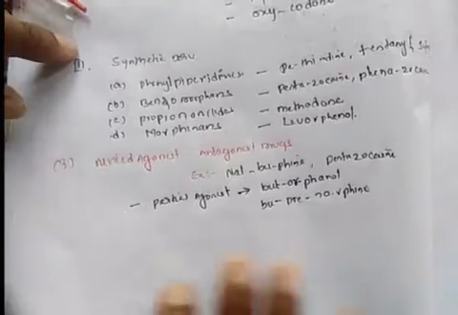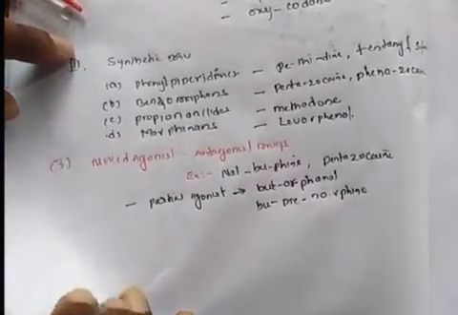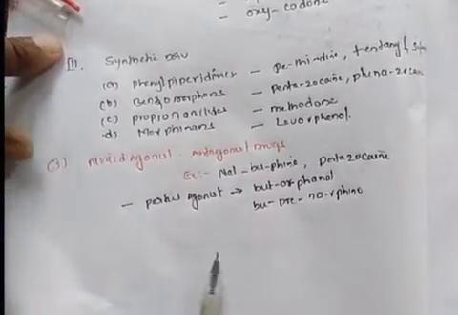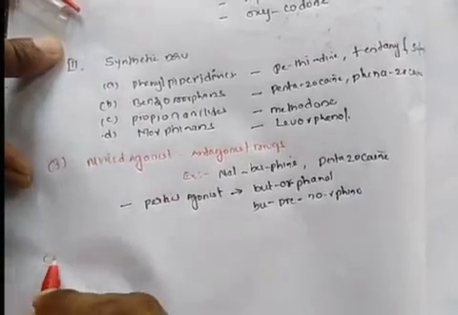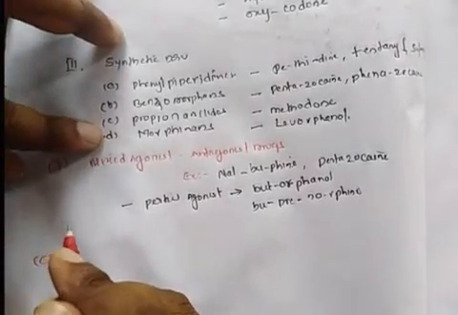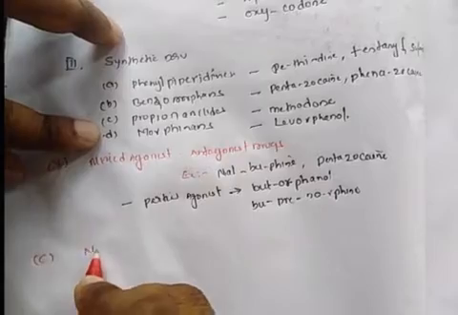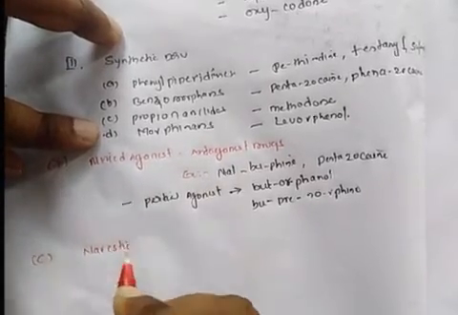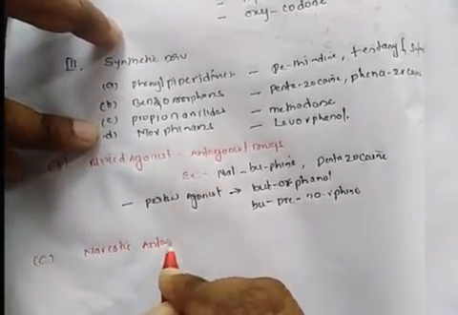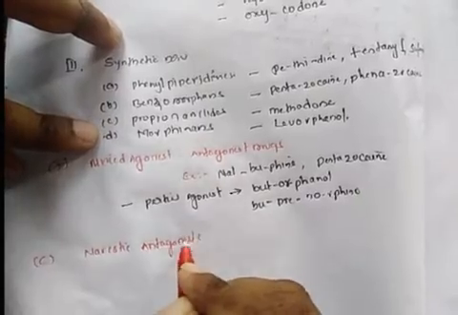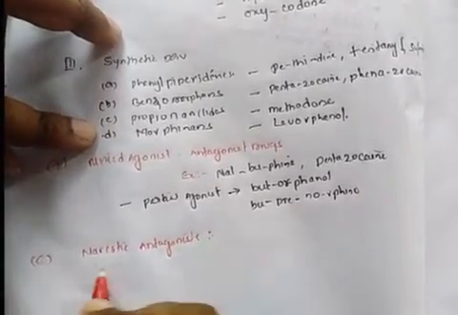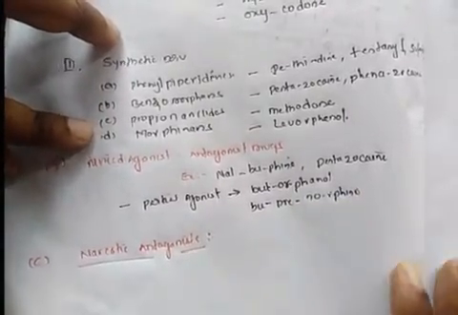The last and third category are the narcotic antagonists.